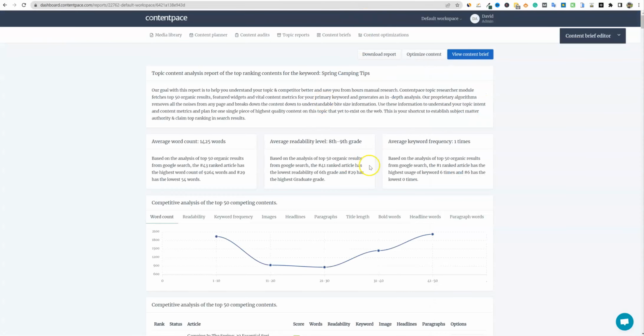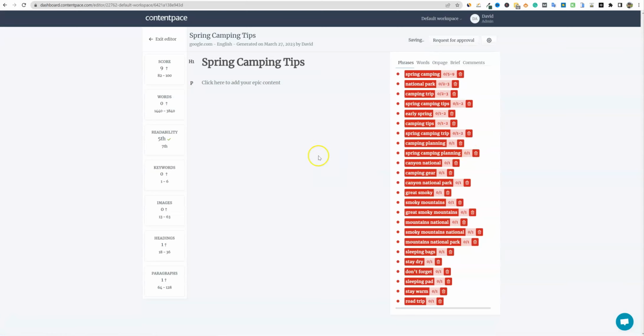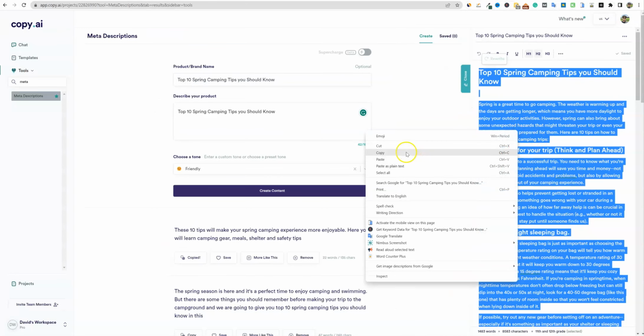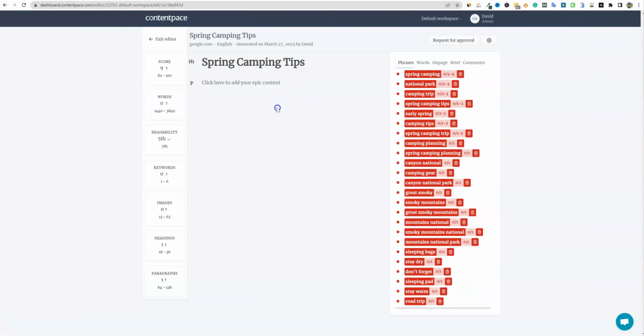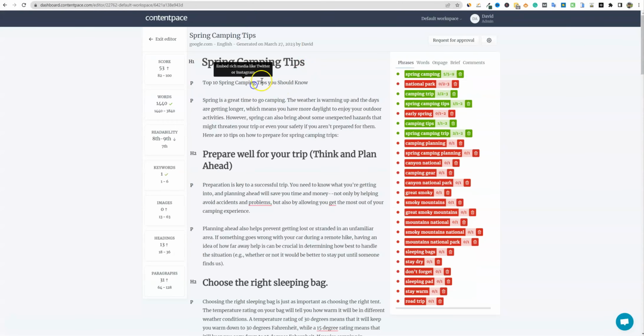And let's go into Contentpace now. So view content brief. We would optimize our content now. So I'm going to click on the content optimizer, and then I'm going to go and grab our content over here. I'm going to copy, and we're going to go back over here and paste that in, just to show you. And we have a content score of 53, and it's telling us that we need an 82 or higher. But there are some discrepancies when we back out of this, that this number changes and it gives us a different number when we're not inside of the optimization tool.